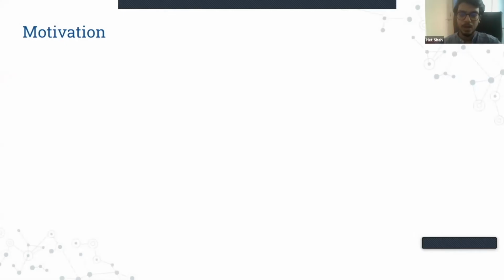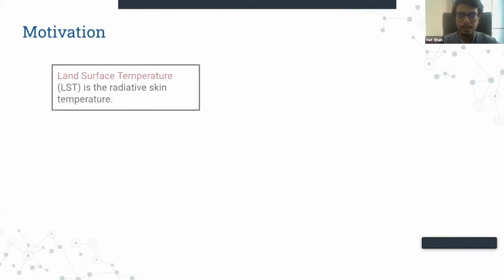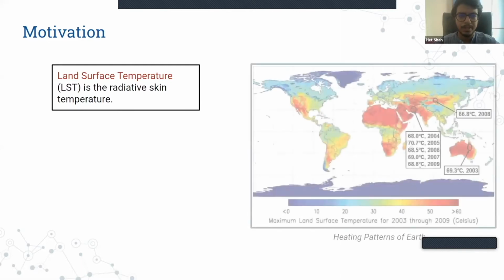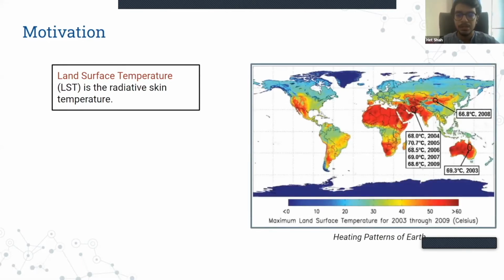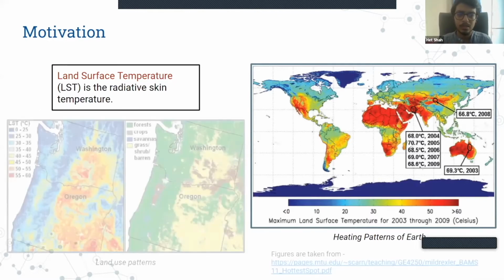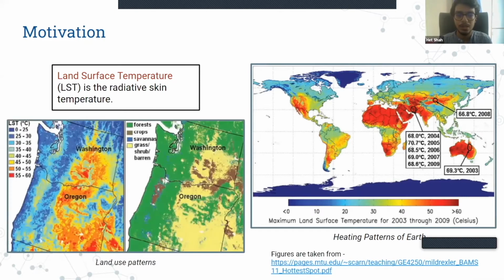So, before talking about the problem itself, we would like to understand why this problem exists and why we are interested in solving it. We are making a study on land surface temperature, which is the radiative skin temperature of the Earth's surface. Land surface temperature is used to understand the heating patterns of the Earth's surface, which could be from different periods of time, and it could tell us how different regions of the Earth are heating throughout the time period. Understanding these heating patterns could also lead us to understand various other patterns as well, for example, land use patterns of the Earth's surface.